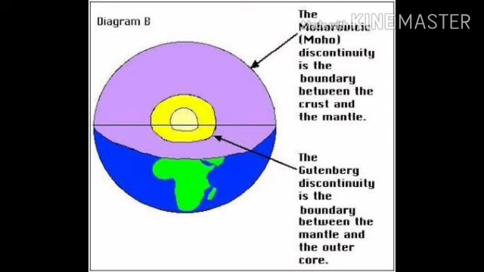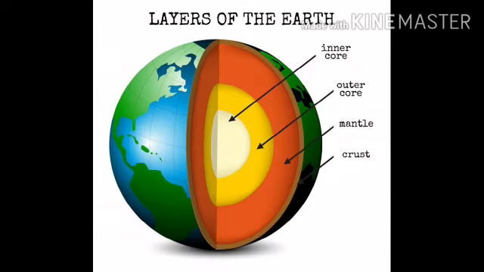Next layer is crust or lithosphere. The crust is called lithosphere because it is a sphere of solid rocks. Crust is only 1% of Earth's mass and contains all known life in the universe.